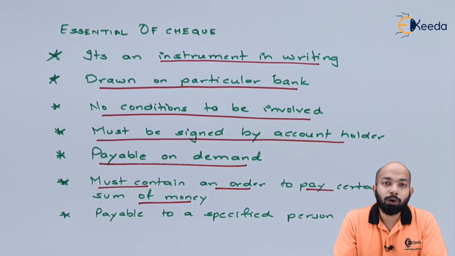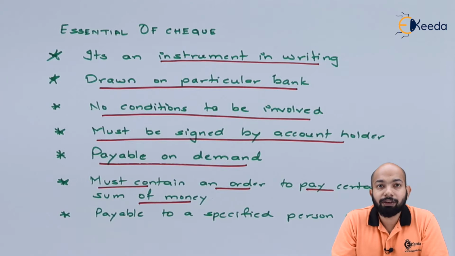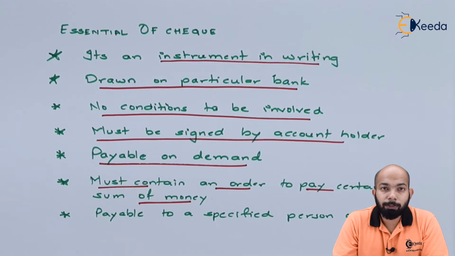It must contain an order to pay a certain sum of money. Hence, the amount is supposed to be mentioned in words and figures as well. If the amount is not mentioned, it is a blank check. Hence, none of the amount will be debited or credited into the account if the figures are not mentioned there. That means the amount is not mentioned, so you cannot go ahead and process the check.